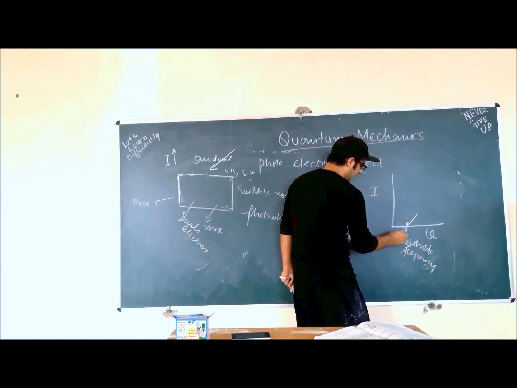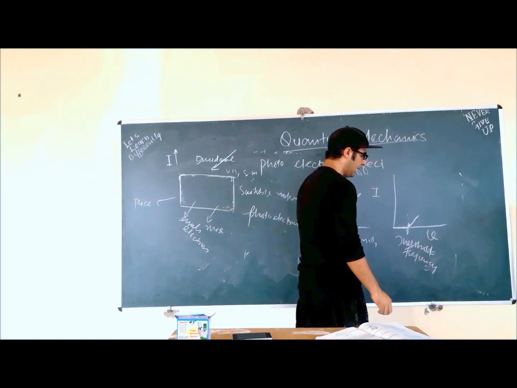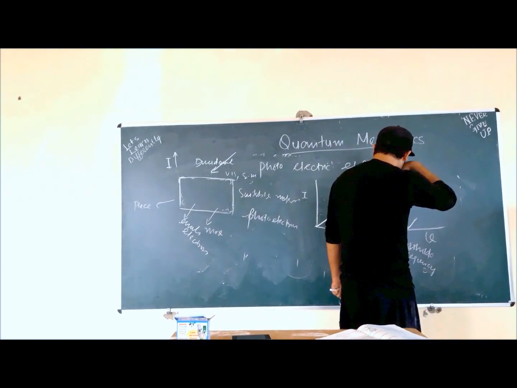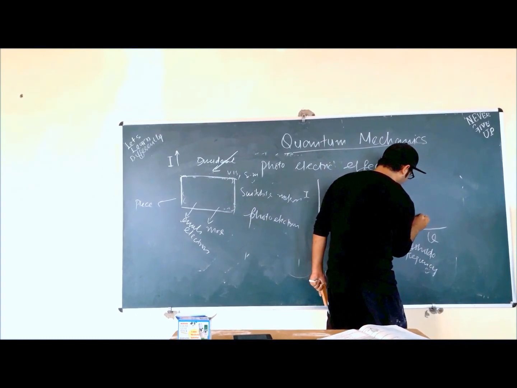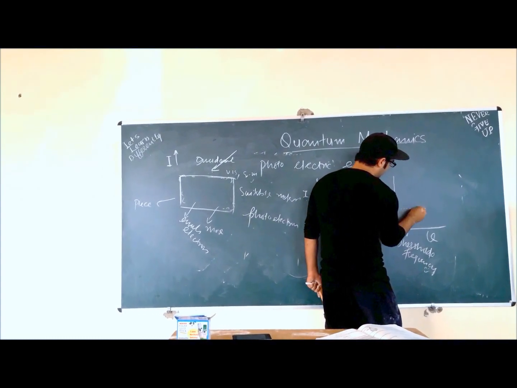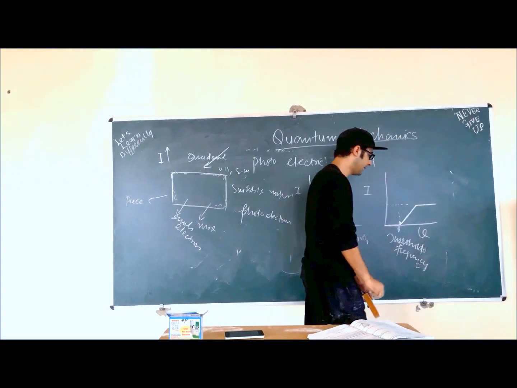If we plot a graph between the frequency and the current, what do we get? We will see that at the threshold frequency the current will increase on increasing the frequency. After that, the current will first increase, and then the current will remain static. It won't move. It will be like this.